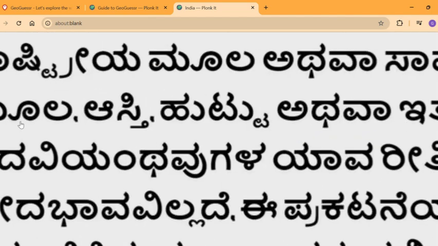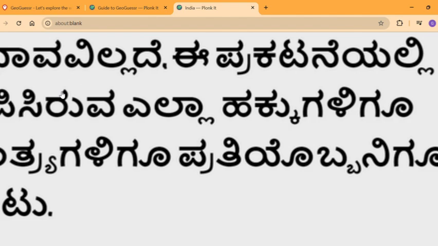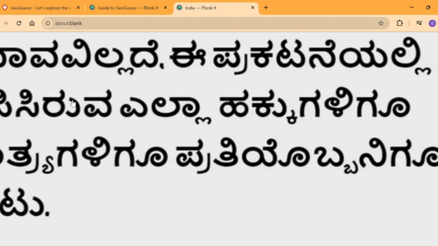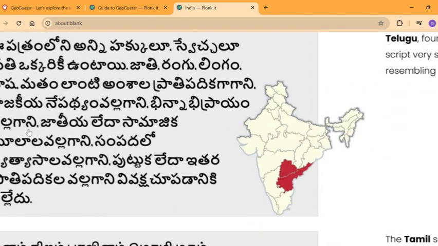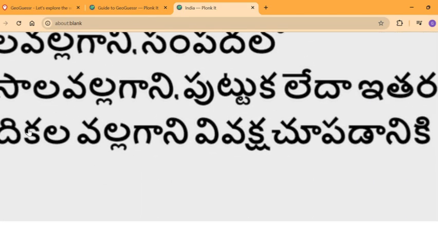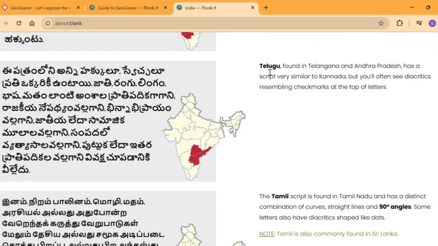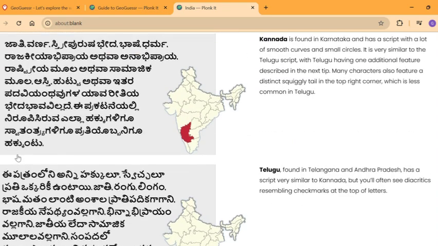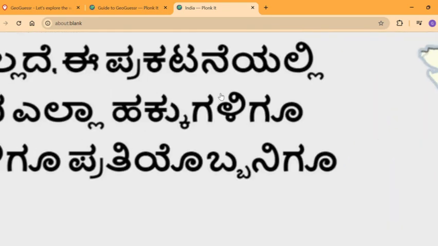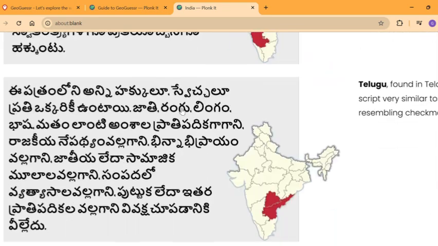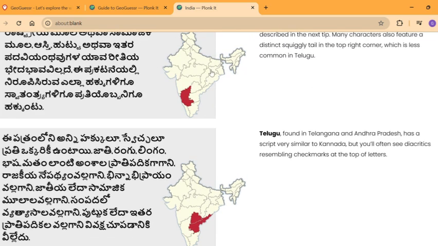Some of the letters like ga, as well as ra, for example, have hooks on top of them, which are also present in the Telugu language, but this time ga has this thingy. It's kind of like a tail of a chameleon or something like that. So this is the a kimatra in Telugu, and in Kannada, the ga kimatra is spelled very differently. So as you can see the difference in both the languages.